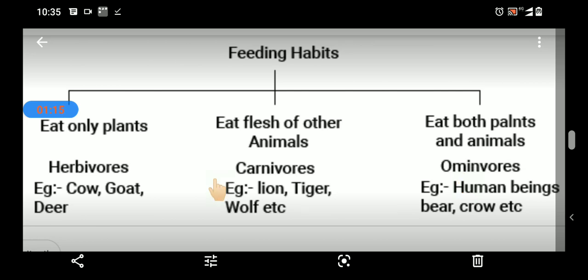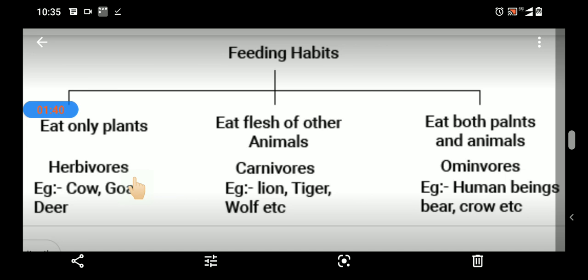Now what do herbivorous animals mean? Animals that use plants as direct food are called herbivorous. There are three types of herbivorous. First is grazing animals, which eat only grass.